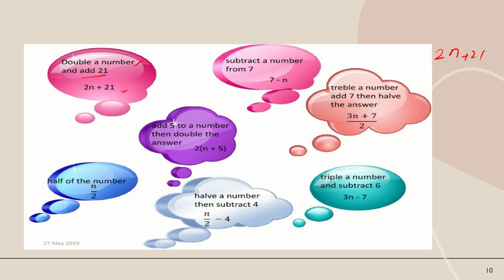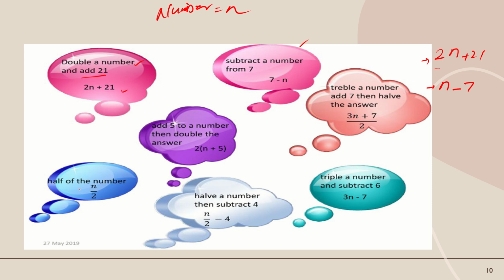Second, subtract a number. Suppose in all these, in place of number we just write n, which is an unknown quantity. Now for this one, subtract a number n from 7, so write n minus 7 here.